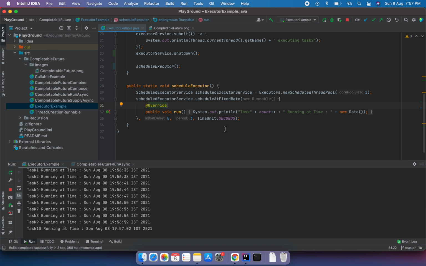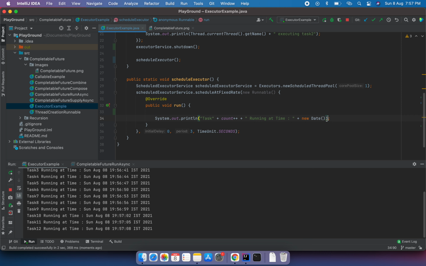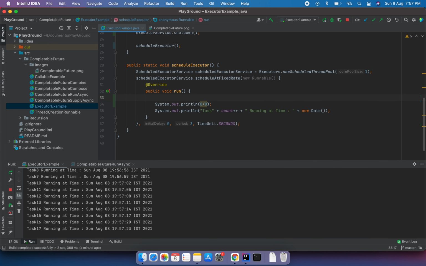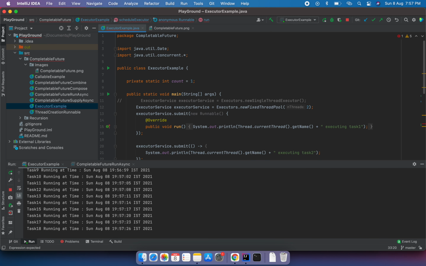And we can also make some changes here. Let's see what happens if we have an exception here. Say 0 by 0, an arithmetic exception. Let's say we have a count on the top as well.